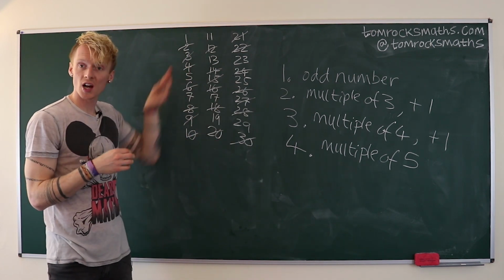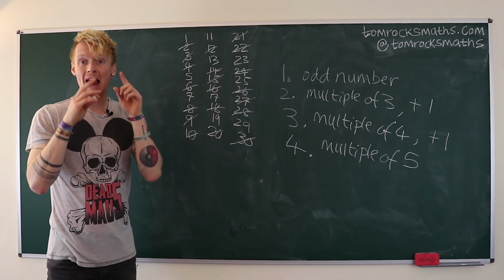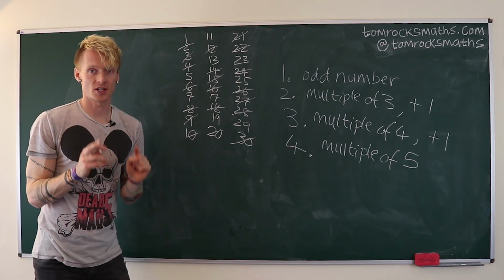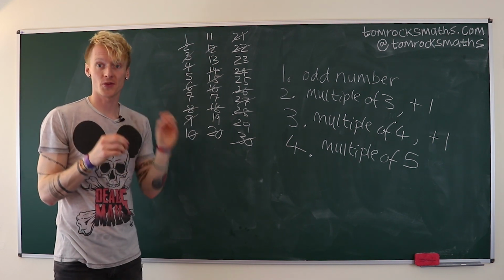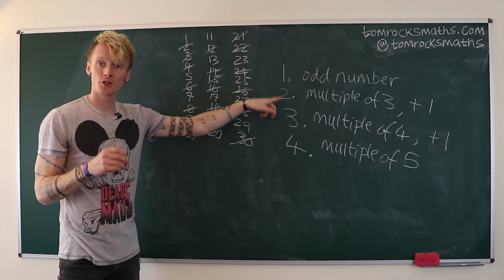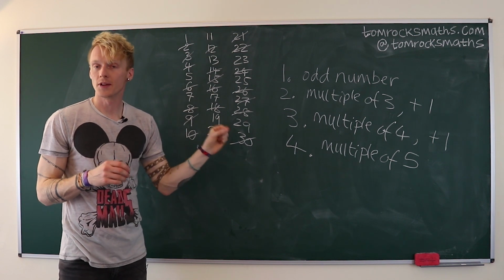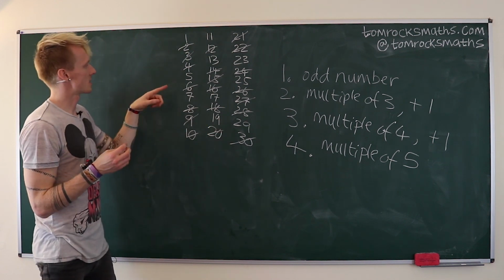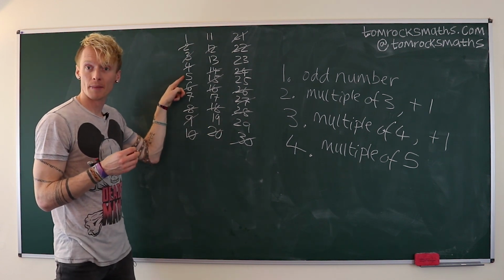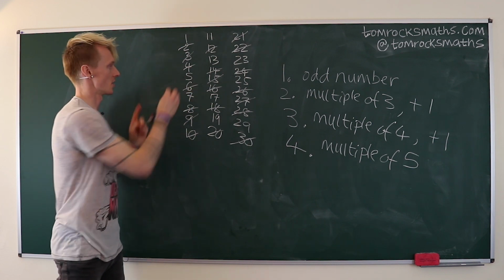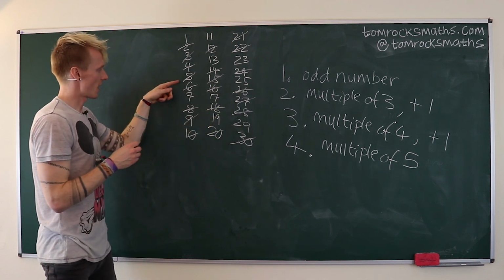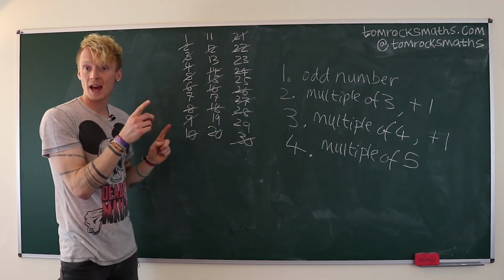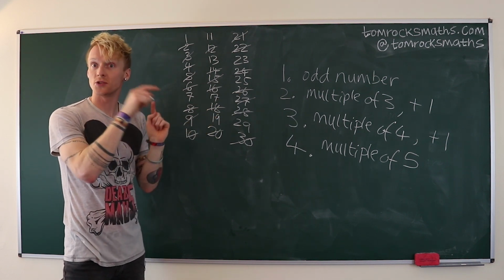So again, we've crossed off some more numbers, and as I mentioned, we also need to cross off the numbers that are 2 more than a multiple of 3, because to satisfy rule number 2, we can only be 1 more than a multiple of 3. So 5, for example, is 2 more than 3, so that cannot fit rules 1 and 2. So 5 doesn't work. 7 is okay because it's 1 more than 6, which is 2 times 3.